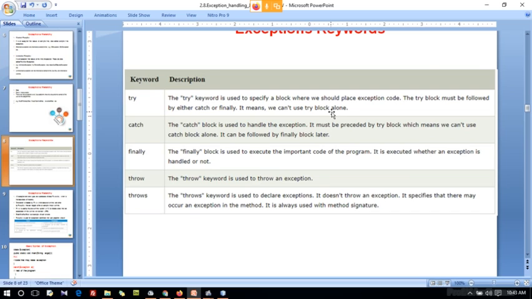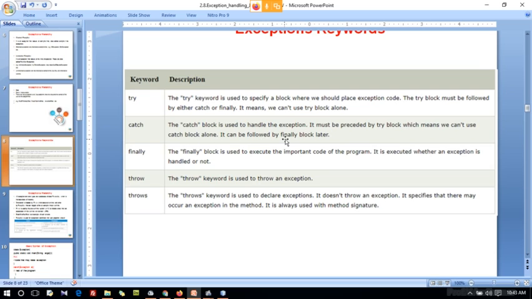If you are going to do any arithmetic operations, you put them inside the try block, and after closing it, you immediately open the catch block. The catch block is used to handle the exception. It must be preceded by the try block, so if there is a try block, you should have a catch block immediately next to it. So we cannot use a catch block alone.